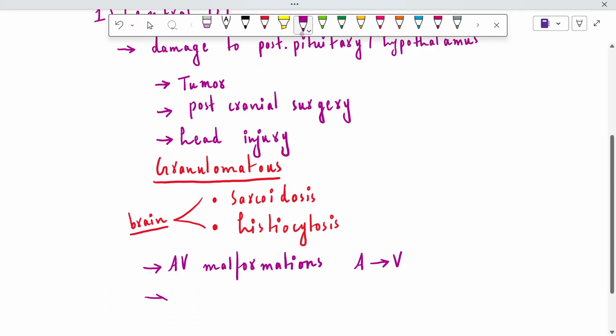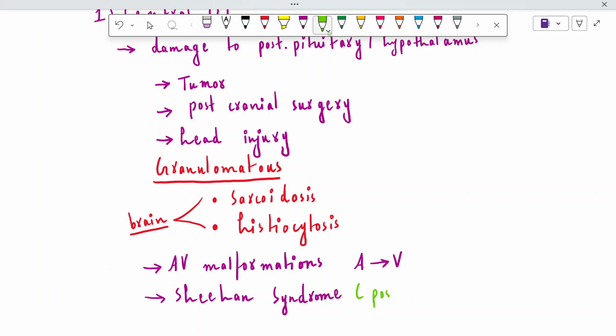And the other etiological condition is known as Sheehan syndrome. What is Sheehan syndrome? It's really peculiar, so let's discuss it. Sheehan syndrome is postpartum hypopituitarism. I will write it down for you. It's postpartum. It means that after the delivery or after the child